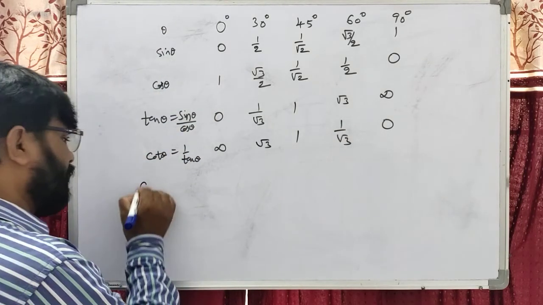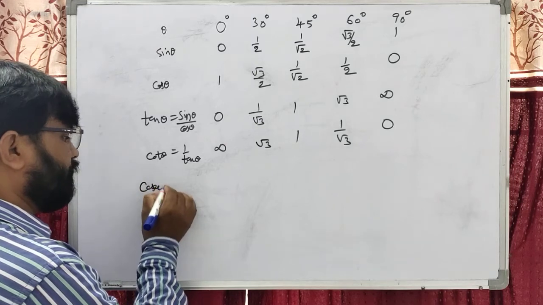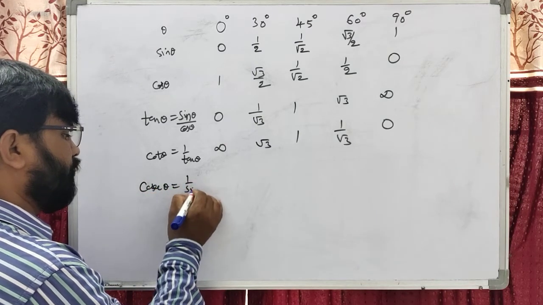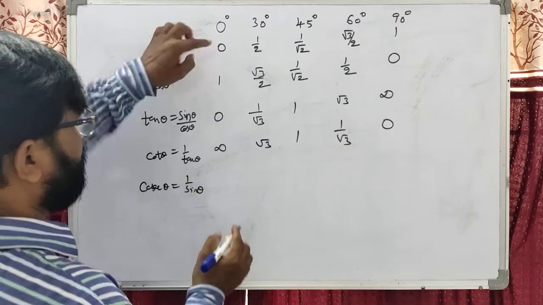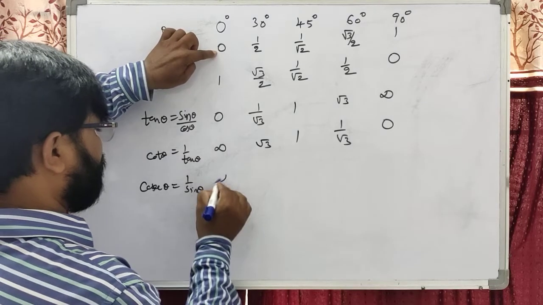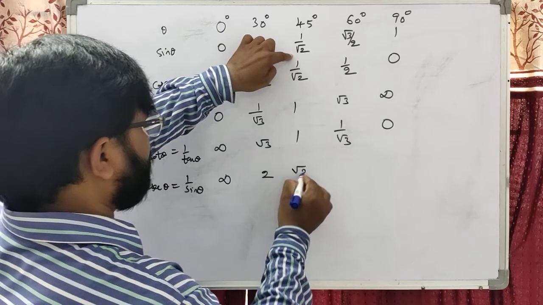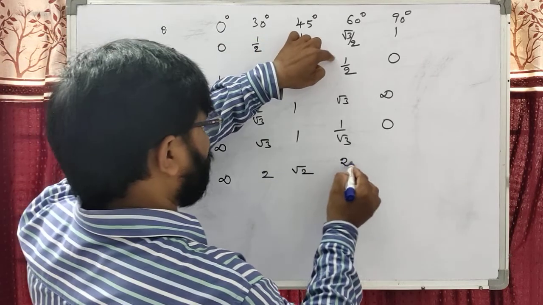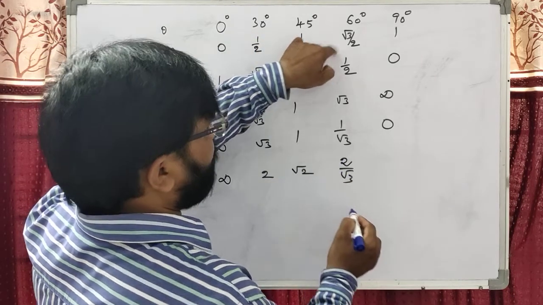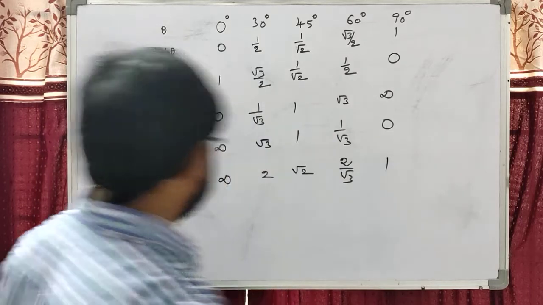Dear students, now we can write the cosecant theta. The cosecant theta, we know, is the reciprocal of sine. The reciprocal of 0 is infinity. This is 2. The reciprocal of 1 by root 2 is root 2. This is 2 by root 3. The reciprocal of 1 is 1.